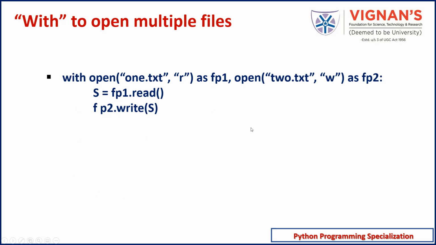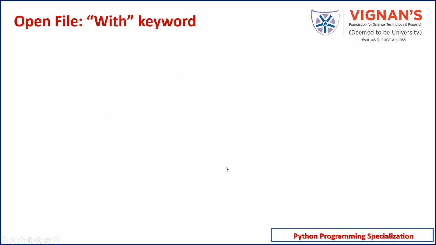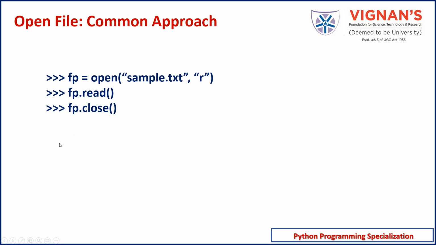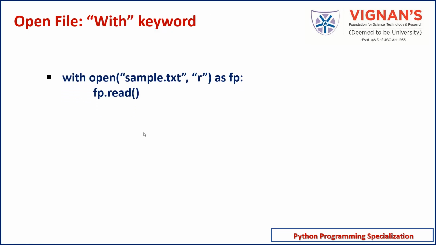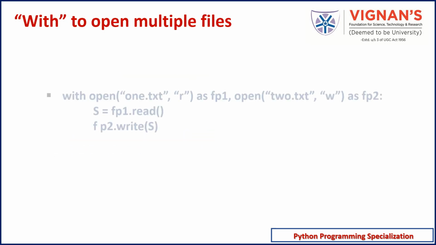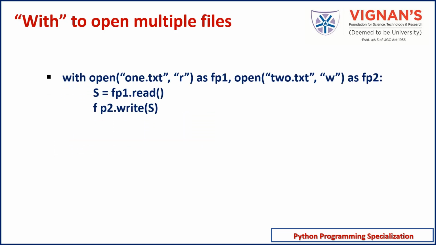So this is the advantage of using the with keyword to open the files over the conventional way of opening the files. In the conventional approach, you need to explicitly close the file. Sometimes we might forget to close the file explicitly, whereas when you use the with keyword, you need not close the file explicitly. So that's one advantage, and the other advantage is you can use the with keyword to open multiple files with a single statement itself.